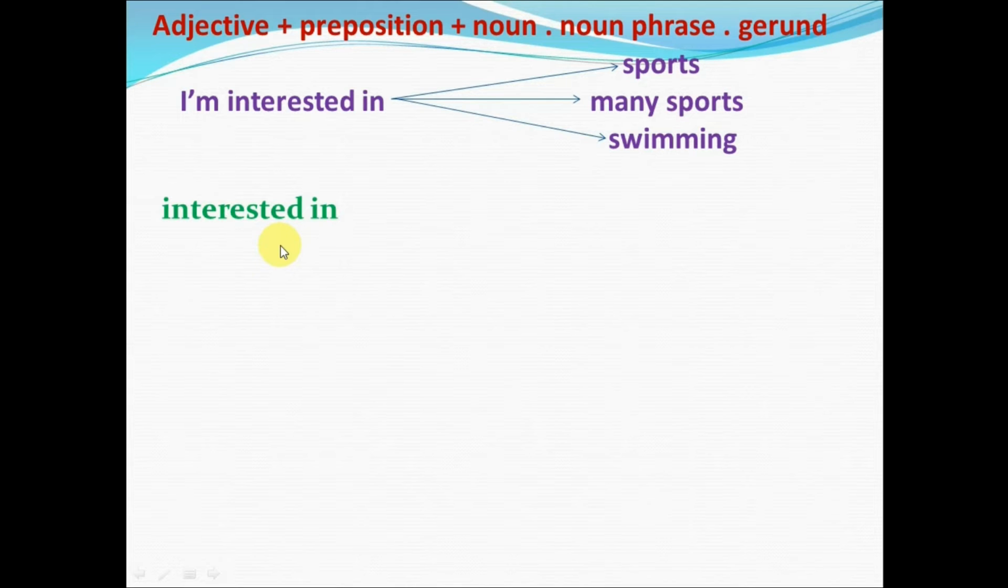Another one with another adjective: I'm disappointed in. I'm disappointed in the result. So what's the meaning of disappointed? To feel bad about something, to feel sad. You had a certain expectation, but something didn't happen, and so you are feeling bad about it.